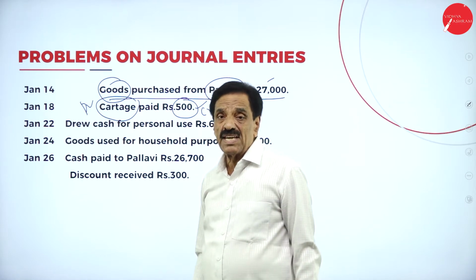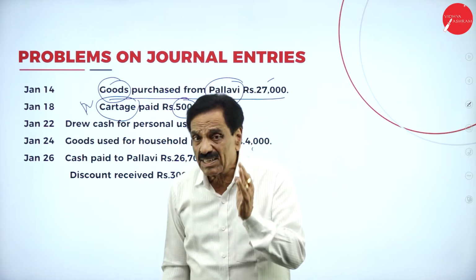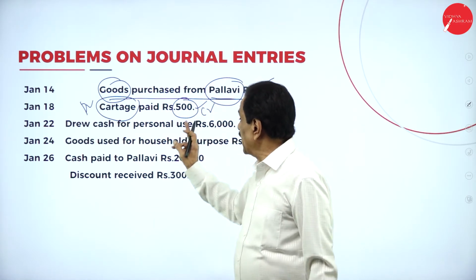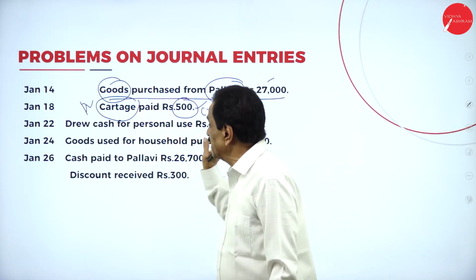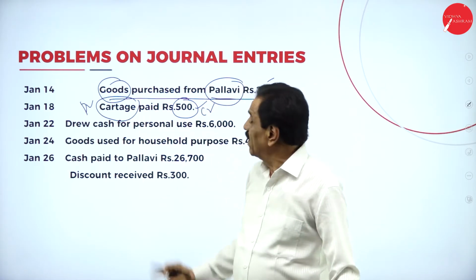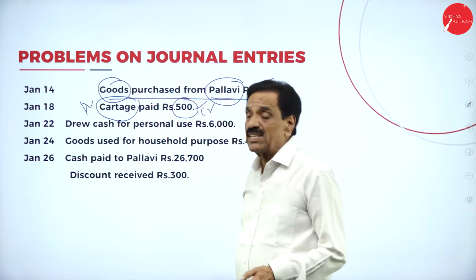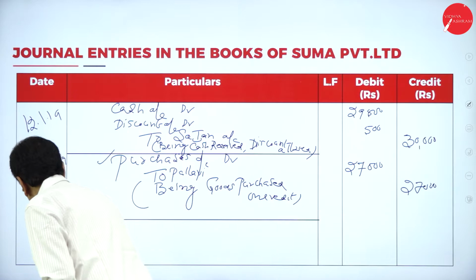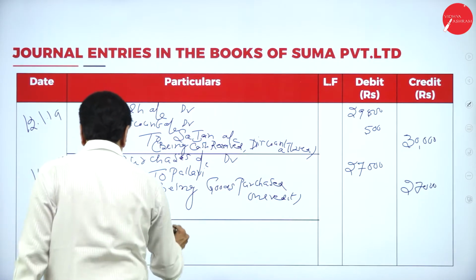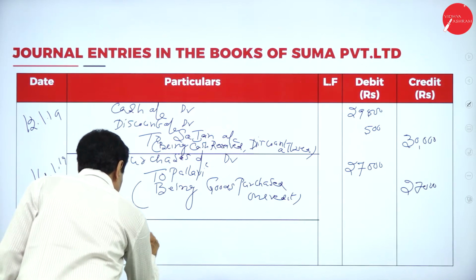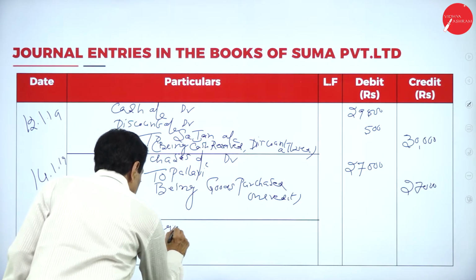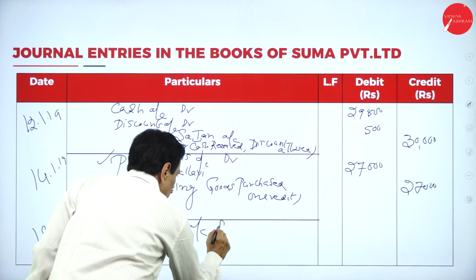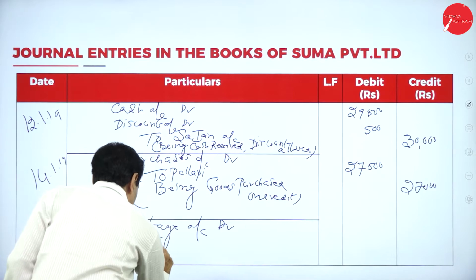On which date? 18th. What's the entry? Cartage account debtor to cash account 500. Cash is going out because of the cartage. How much money? 500. On which day? 18th. Cartage account debtor to cash account.